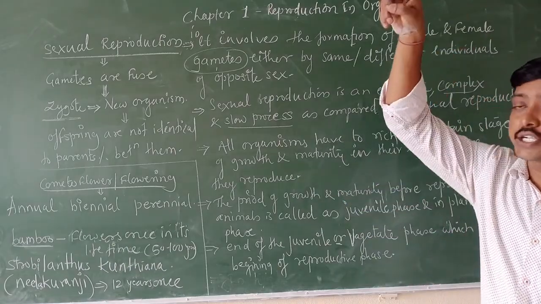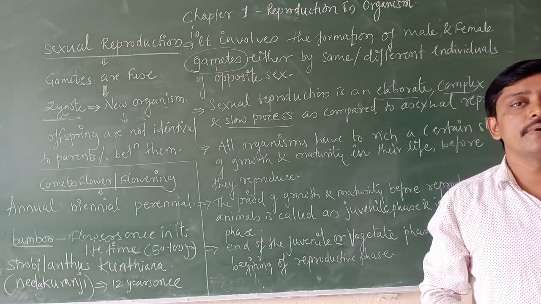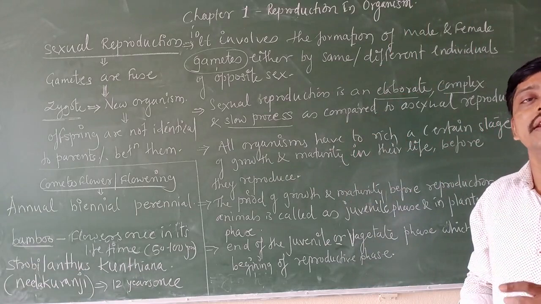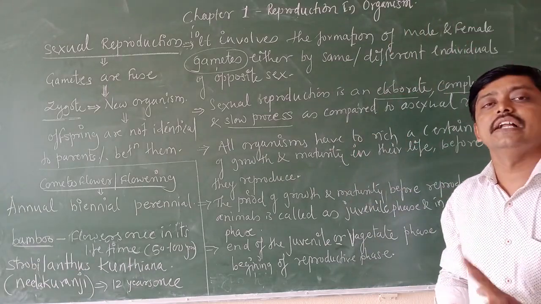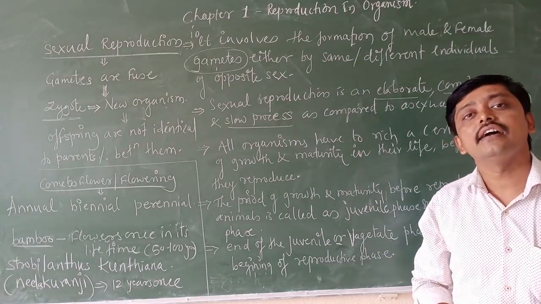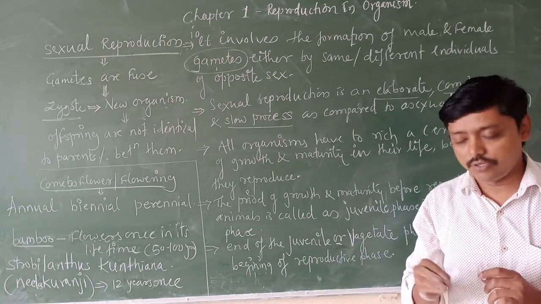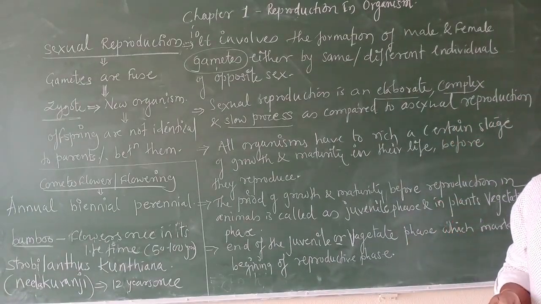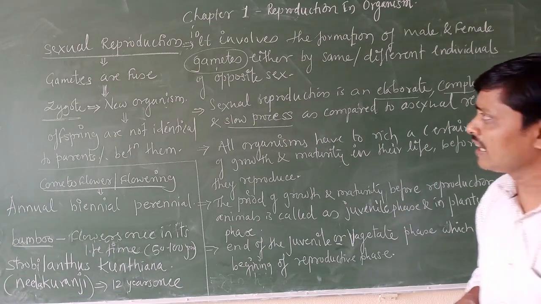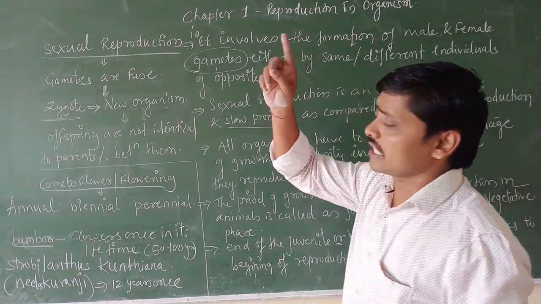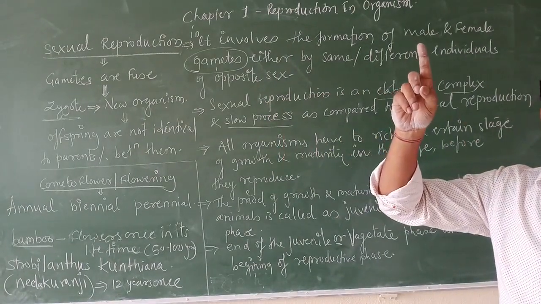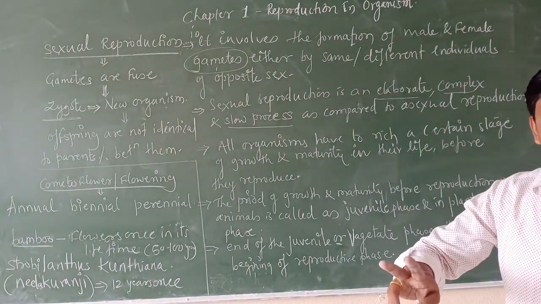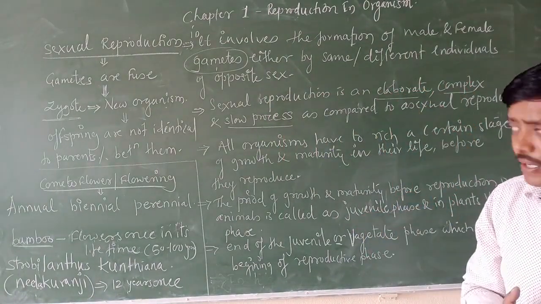But in sexual reproduction, last time we learned that in asexual reproduction the offsprings are similar to their parents and similar in between them. These are the differences. What are the differences? Asexual reproduction involves a single parent, with or without the formation of gametes.